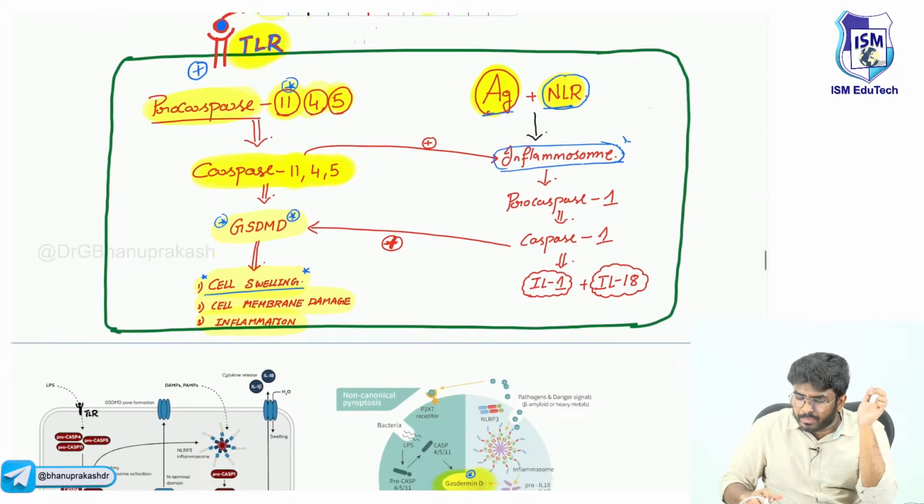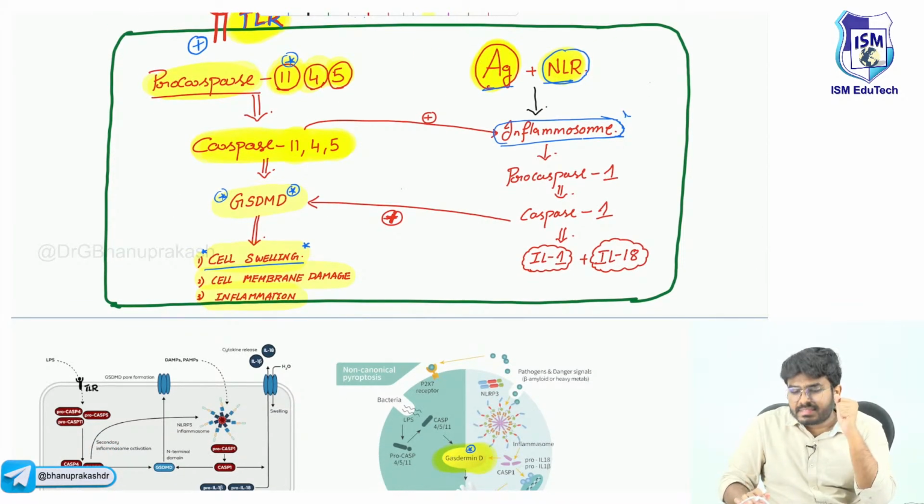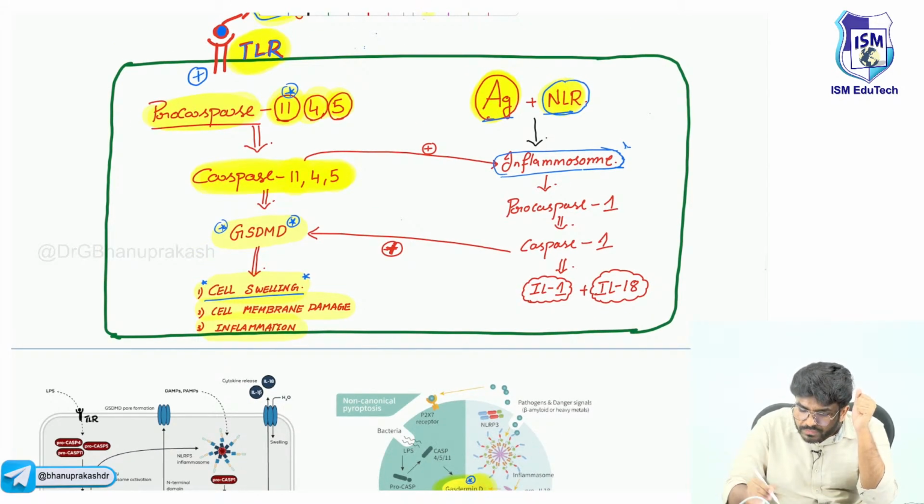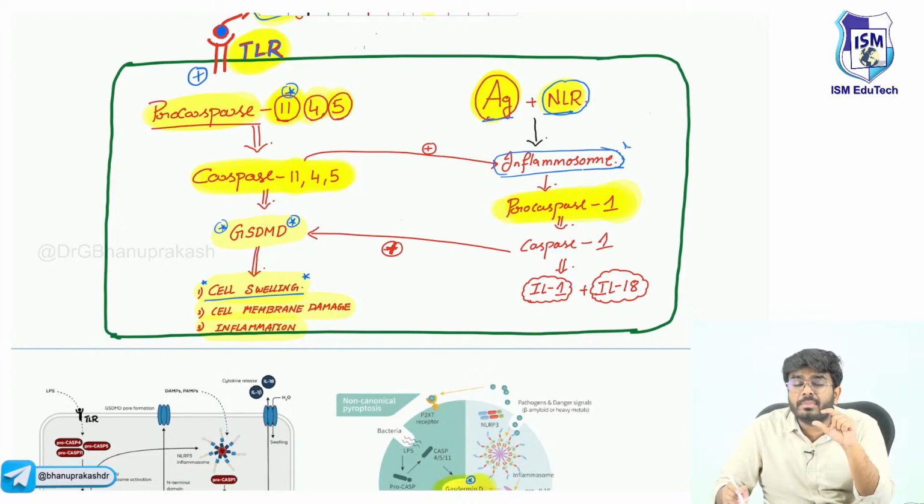Now, what happens? What will this inflammasome do? Sir, this inflammasome will activate procaspase number 1. Procaspase number 1 is the most important here. On this side, procaspase number 11 is important. On this side, procaspase number 1 is important. These are the enzymes, very dangerous enzymes, caspases. They will cause the death of the cell. Procaspase number 1 is converted into caspase number 1.